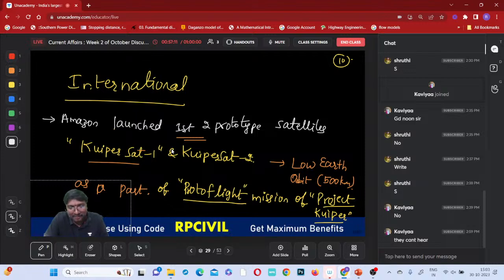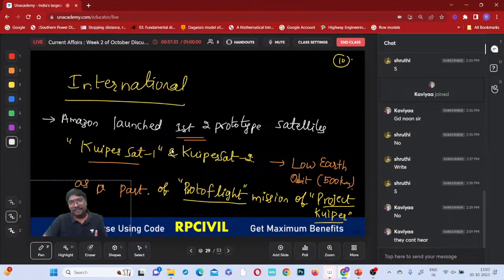What is the main purpose of this one? Tell me. Project Kuiper and mission Proto flight. Mainly to provide high speed broadband connectivity to unserved and underserved communities around the world.